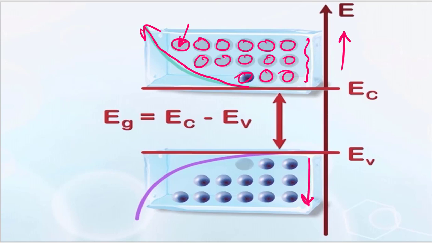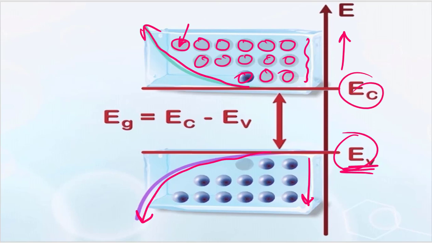Similarly for the hole also, the number of states would be increasing below this energy level EV, and in between EC and EV, it is simply the energy gap. What is the position of EC and what is the position of EV? We do not need this because we are interested only in EC minus EV. That is fine.